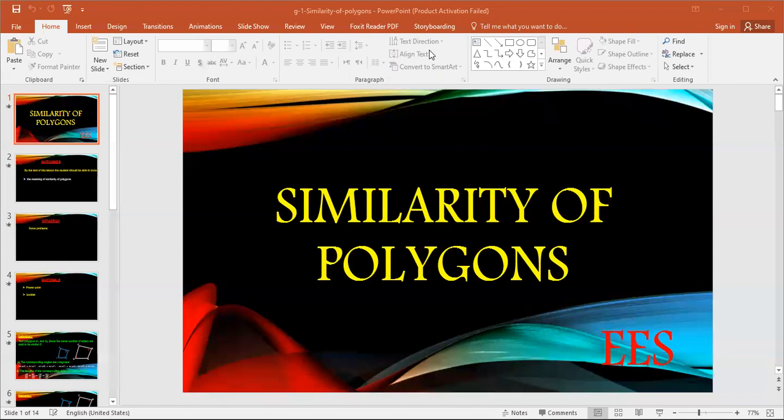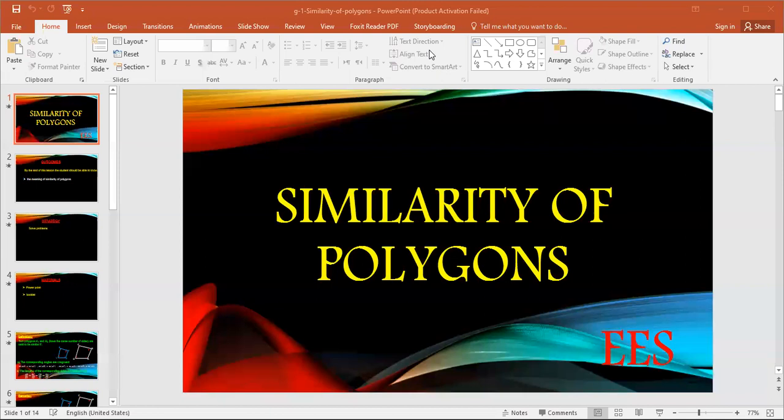From the properties of ratio, I can add all antecedents and add all consequents. Here AB plus BC plus CD plus DA is the perimeter of polygon M1, and XY plus YZ plus ZL plus LX is the perimeter of polygon M2.